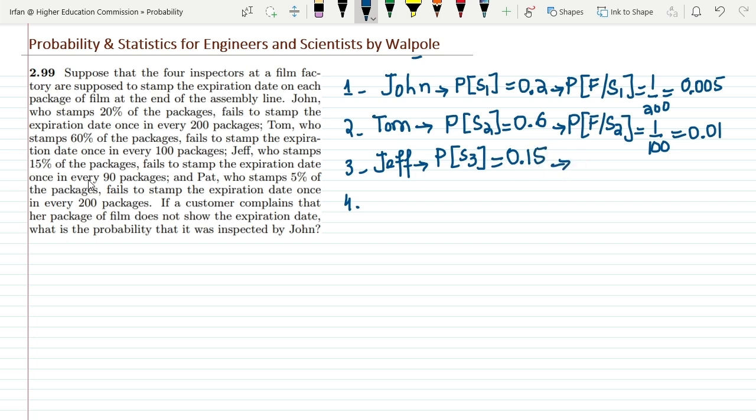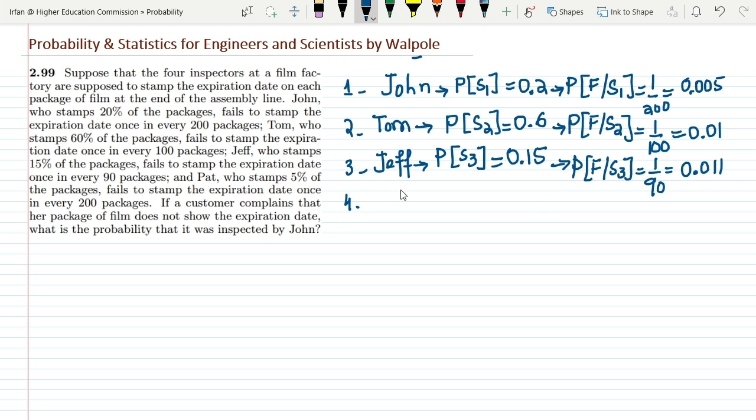He fails to stamp the expiration date once in every 90 packages. So now the probability of the failure in stamping given S3 would be 1 over 90. Calculating 1 over 90, I will get 0.011.